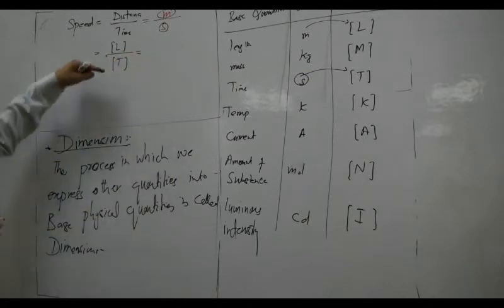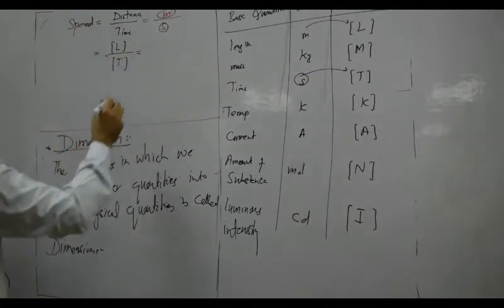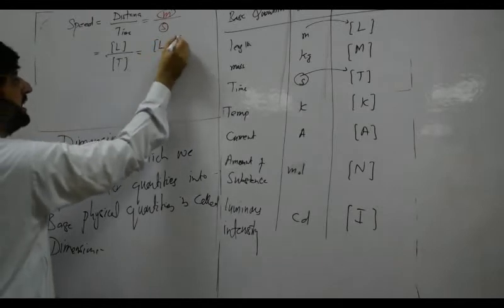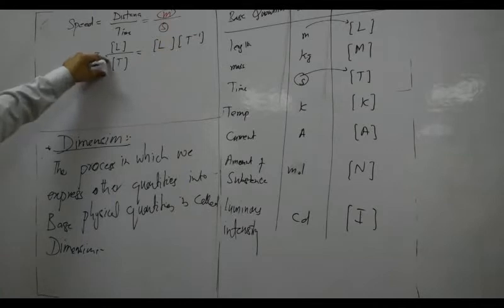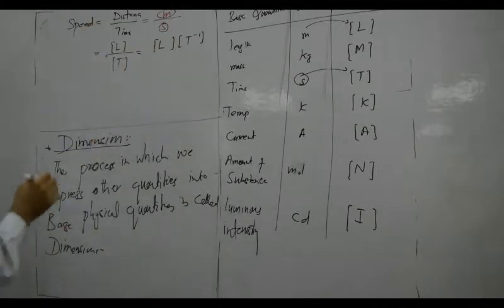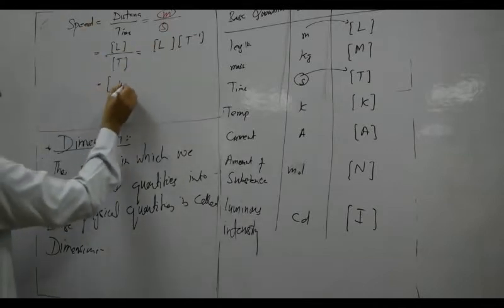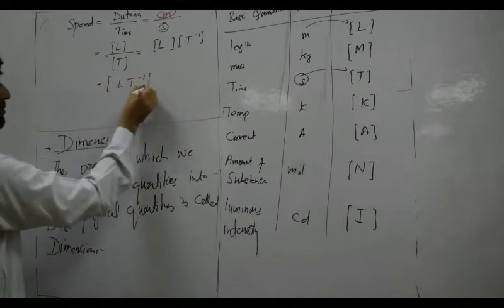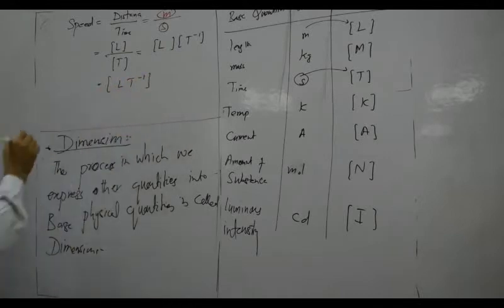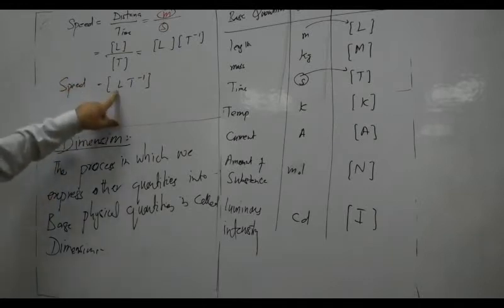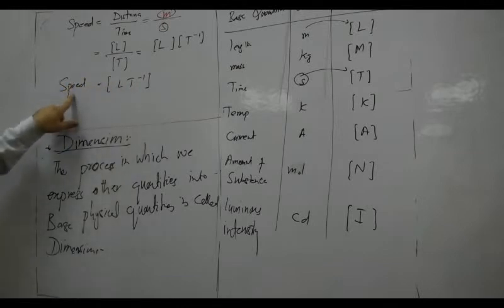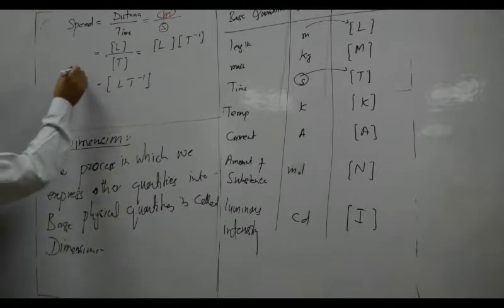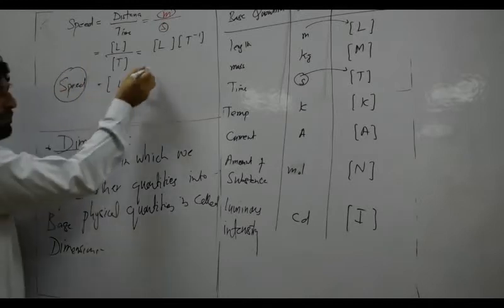Okay. Shift T to the numerator, so its power will be negative. Write it in one square bracket, so it will be [LT^-1]. So tell me, what is length? It is base. What is time? It is base. What is speed? It is derived.